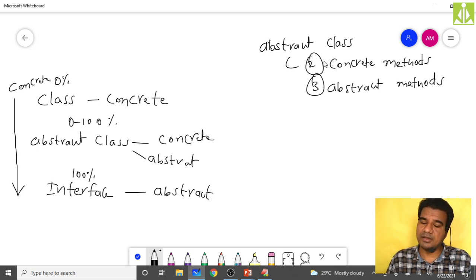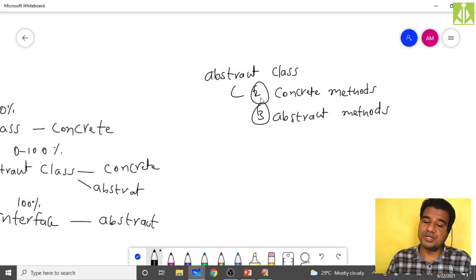So 2 methods are having implementations and 3 methods are not having the implementation. So to give the implementation of these 3 methods, what I have to do, I have to inherit another class from this abstract class, and I have to implement all these methods. So here is an important point that you need to understand.